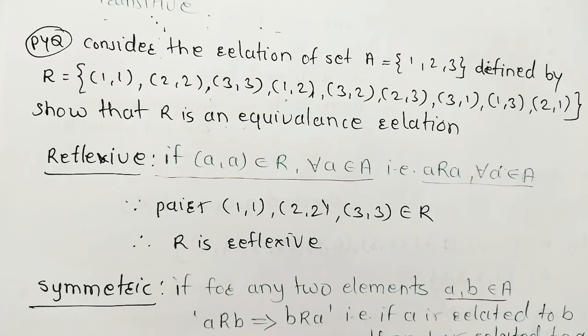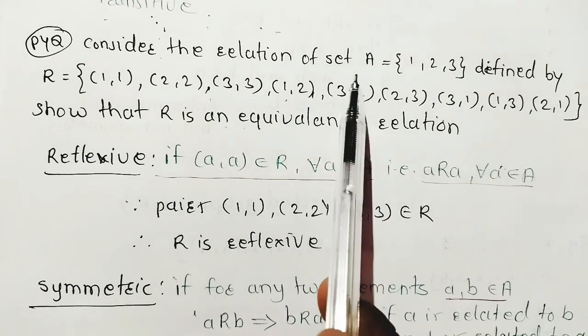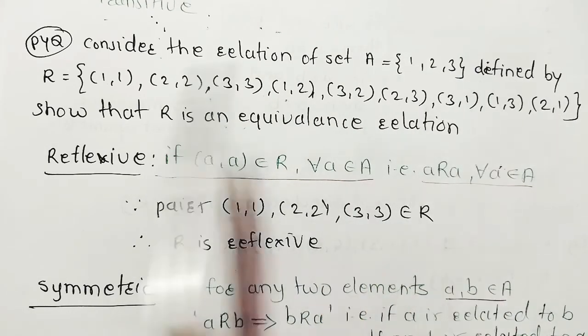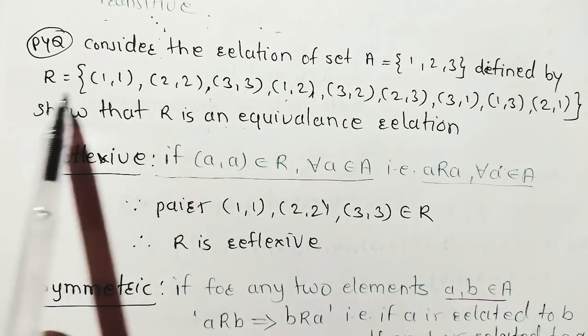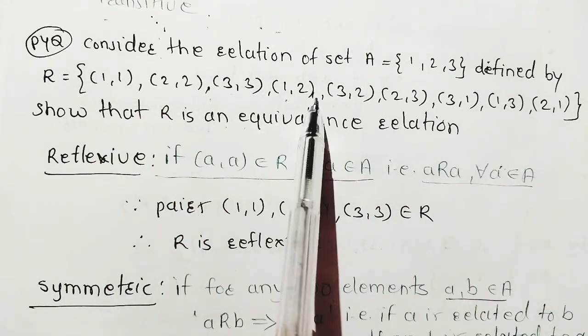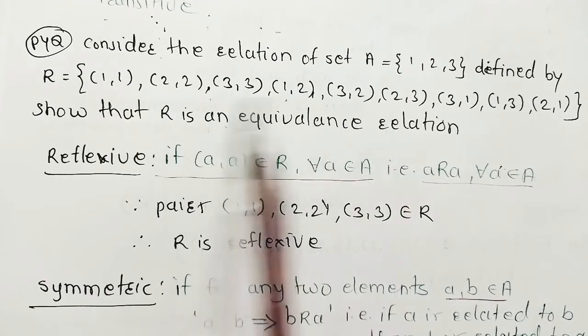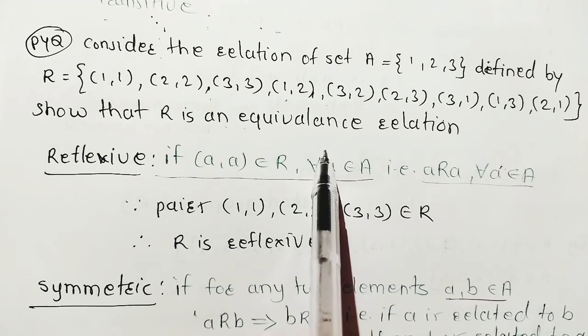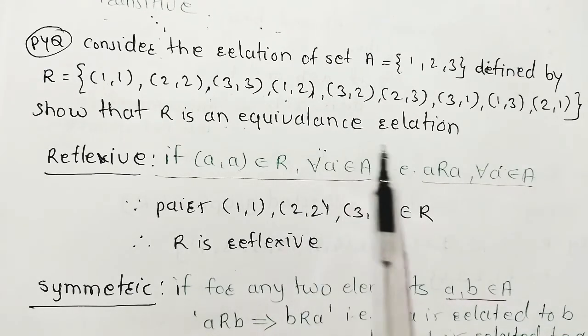Here is a previous year question asked in previous examinations. Consider the relation on set A, where what is set A here? 1, 2, 3. Defined by a relation. This is a relation, okay? This relation is given for us. Show that R is an equivalence relation. Now, what is equivalence relation? If it is reflexive, symmetric and transitive, then it is an equivalence relation.